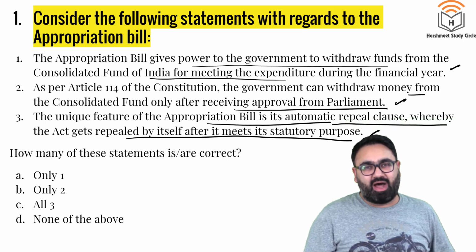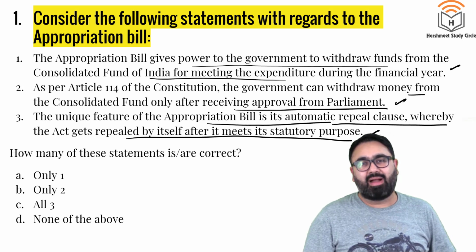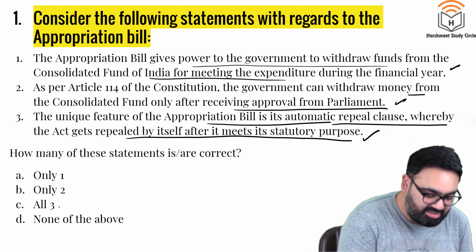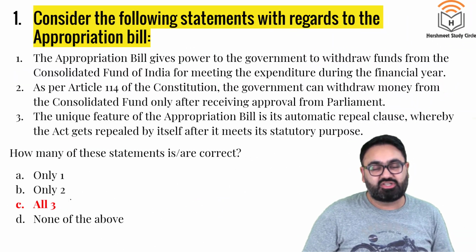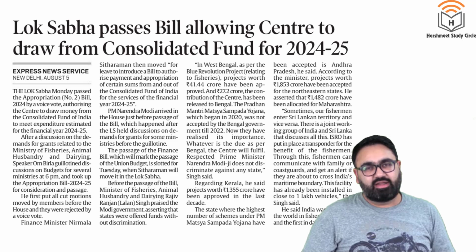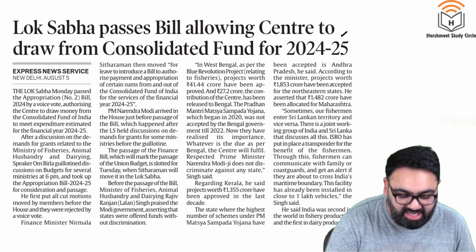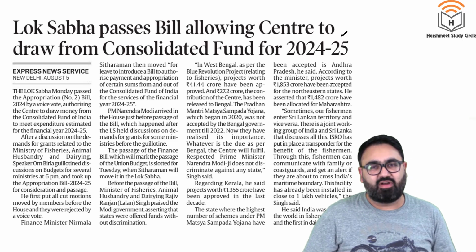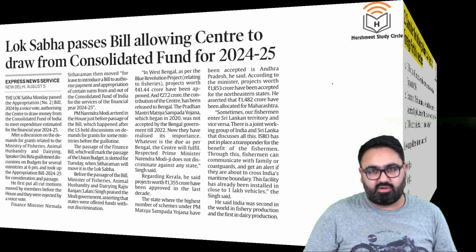Appropriation bill is only to be passed in the Lok Sabha. Rajya Sabha can give some recommendations, some suggestions which are not binding on the Lok Sabha. The answer is C. All the three given statements about the appropriation bill are correct. There is an article in the Indian Express newspaper about how Lok Sabha has passed the bill allowing centre to draw money from the Consolidated Fund. It's a very usual exercise, happens right after the budget.